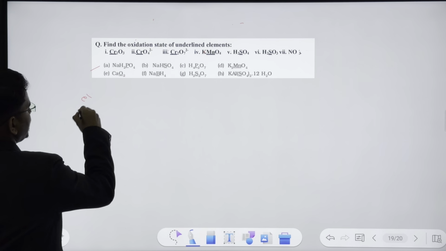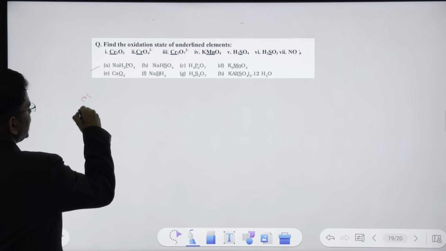So I believe you have understood how to find out the oxidation state, because without that we cannot do this. Rule number one is simple: find out the oxidation state of all the elements given. Let's do it. Cr2O7 2- plus SO3 2- giving you Cr3+ plus SO4 2-.